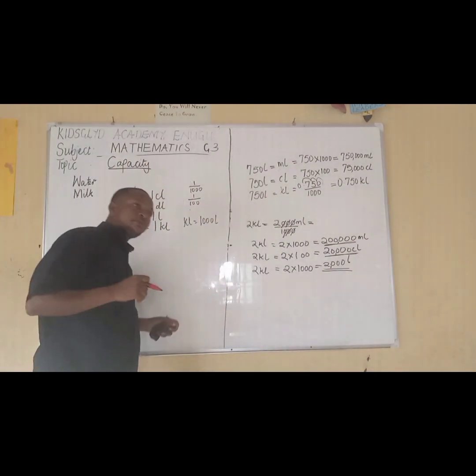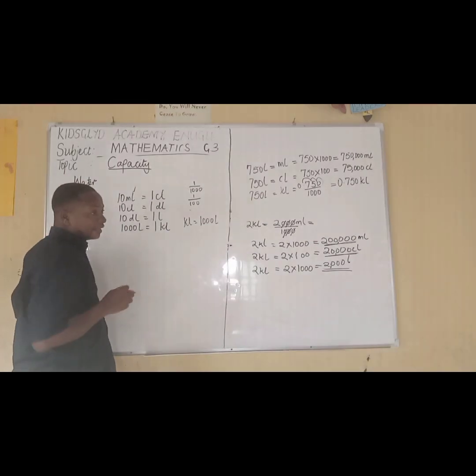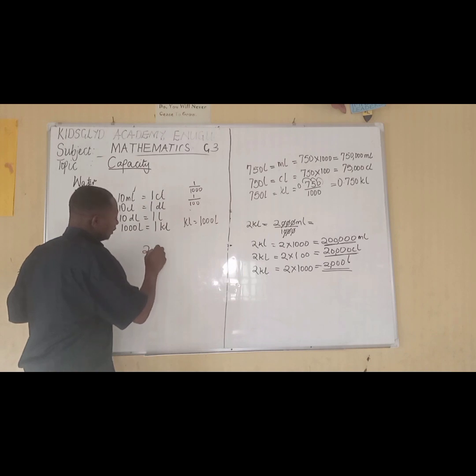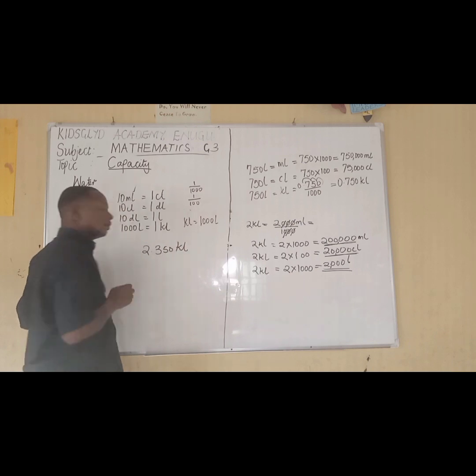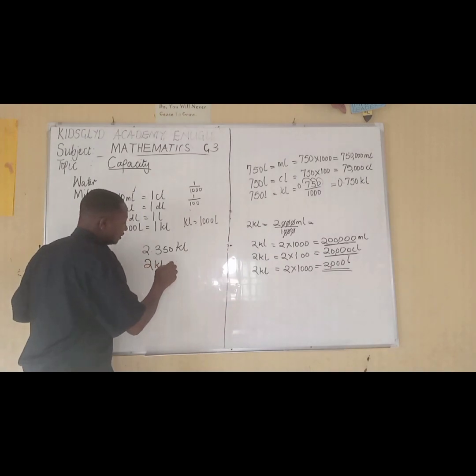So sometimes if we have 2 different containers, for example, let us add just one of addition, 2.350 kiloliters. What does it mean? This means 2 kiloliters and this 350.